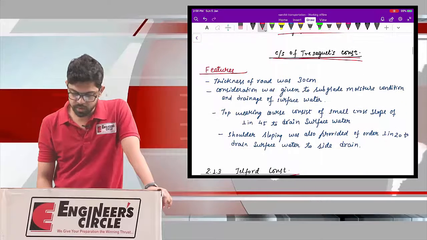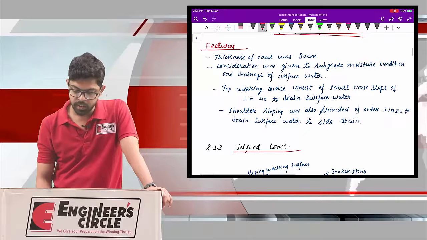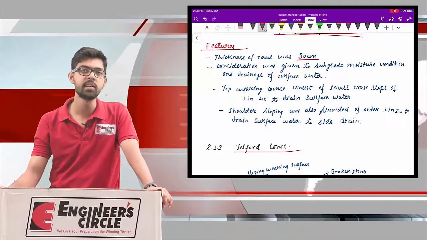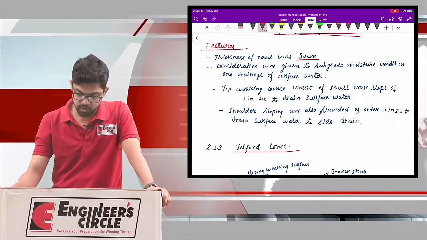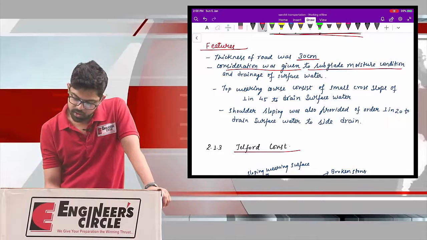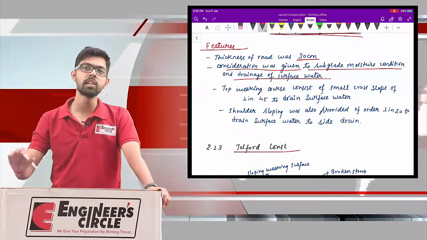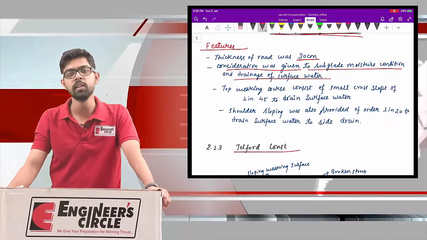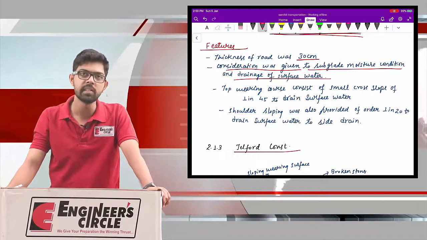Let's talk about some special features, some of the points that I have written. First, the thickness of the road was approximately 30 centimeters. There has been a drastic reduction in the thickness of the road as compared to the Roman roads. Consideration was given to the subgrade moisture condition and the drainage of the surface water. They provide the cross slope in order to drain off the rainwater collected over the topmost wearing course during the rainy season.